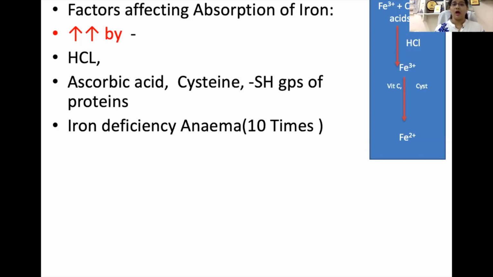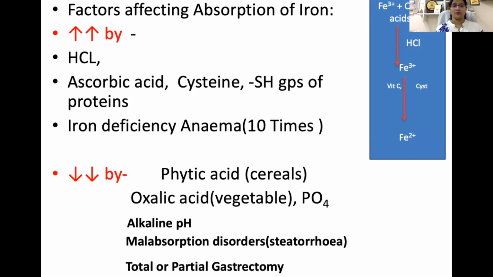Now let's see what are the factors which decrease absorption of iron. Phytic acid, which is present in cereal, or oxalic acid, which is present in vegetables, and even the presence of phosphate, these compounds reduce iron absorption by forming insoluble salts. Alkaline pH also decreases iron absorption.